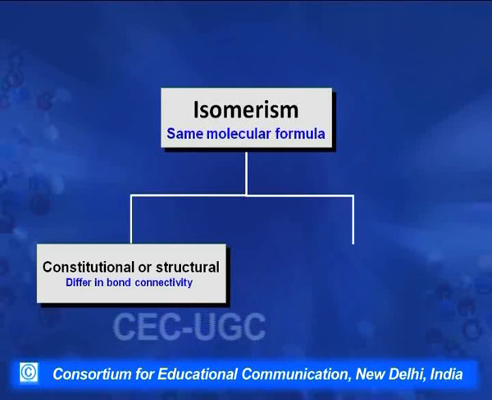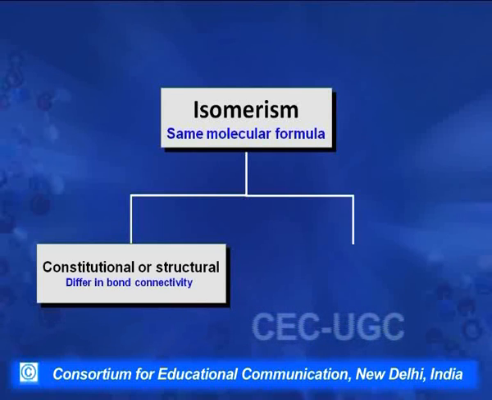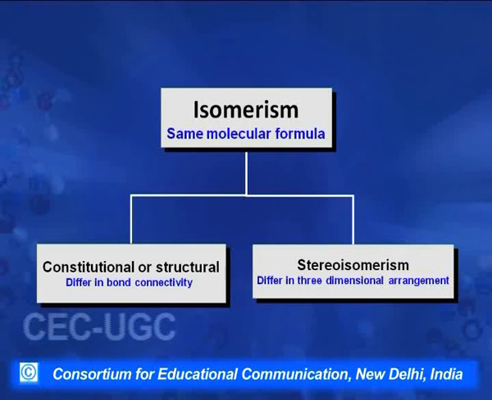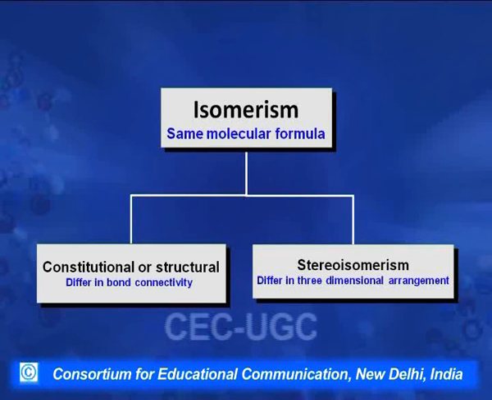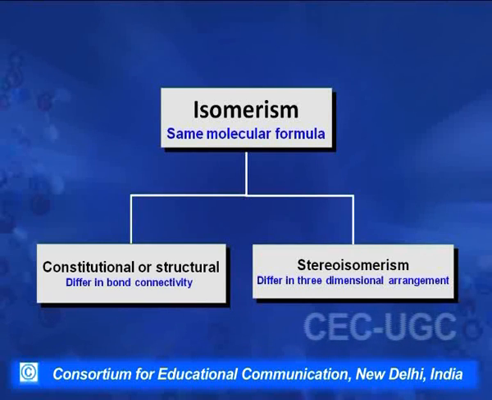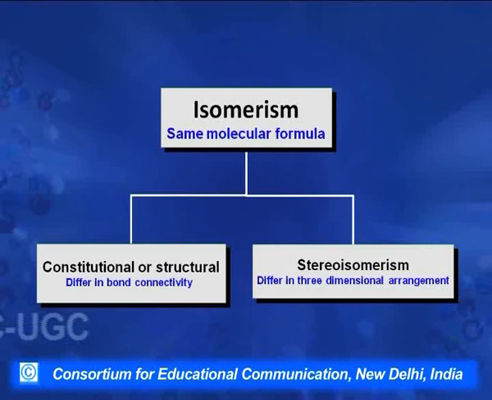How the atoms are attached to each other, that connectivity is different. Such compounds are classified as constitutional isomers. And second is stereoisomerism. Stereoisomers differ only in the arrangement of atoms in space, but the connectivity of the atoms, that is which atom is connected to which other atom in the molecule, remains the same.